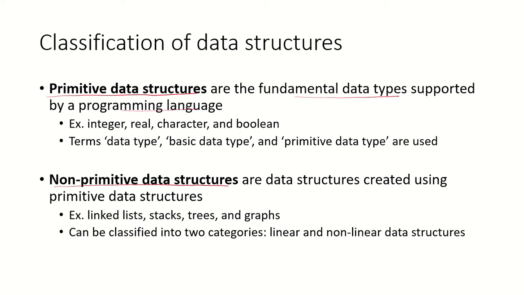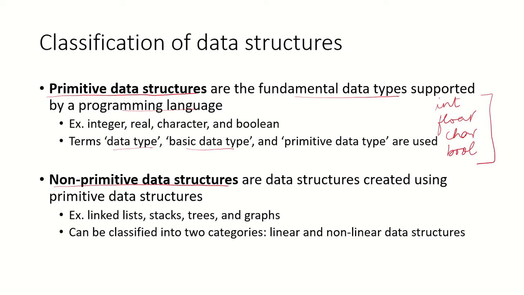Like if we take the example of the C programming language, we have the int data type, the float, character, boolean. So these are the data types that are supported by that programming language. So these will be the primitive data types. And for primitive data structures, we can also use terms like data type, basic data type.